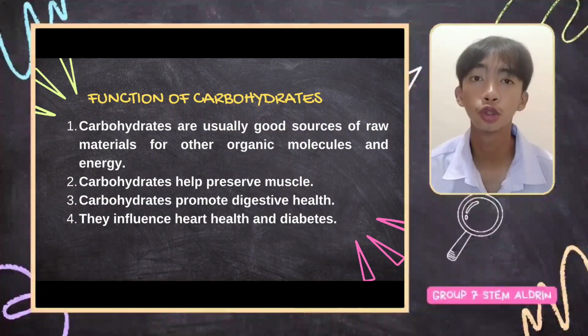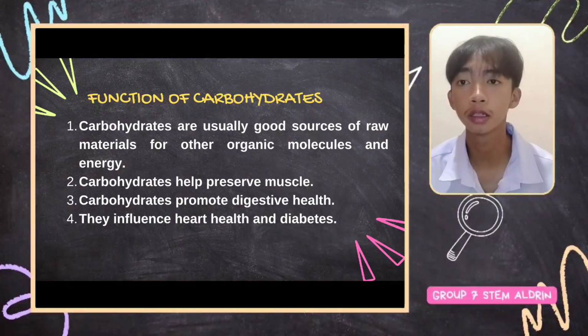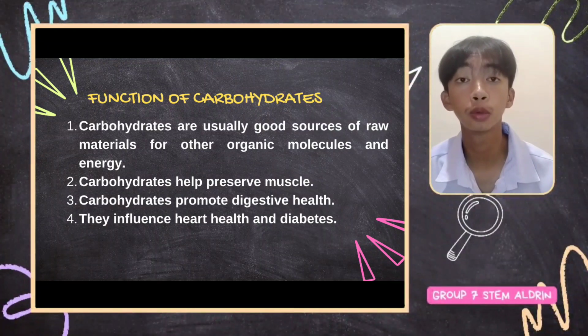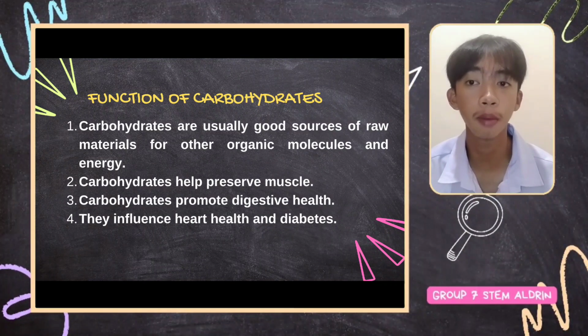They also provide stored energy. If your body has enough glucose to fulfill its current needs, excess glucose can be stored for later use. This stored form of glucose is called glycogen and is primarily found in the liver and muscle.